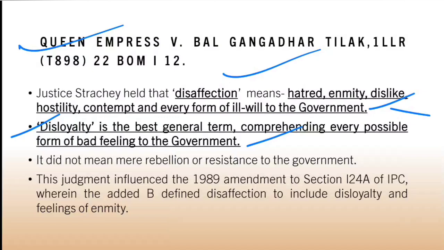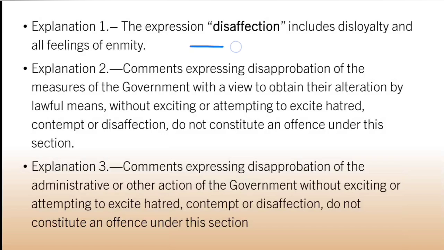After this judgment, the terms disloyalty and feelings of enmity were added in the explanation later on.